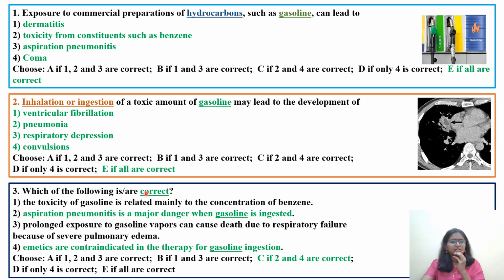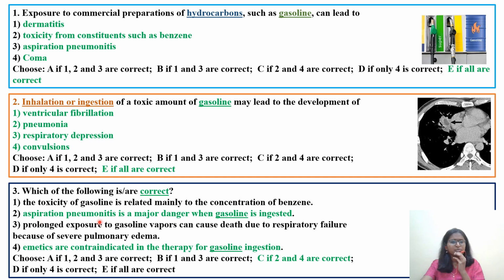Okay. Next, we'll see question number 3. Which of the following is or are correct? Option 1. The toxicity of gasoline is related mainly to the concentration of benzene. Actually, it is not related to the concentration of benzene. Benzene is one of the major components, but it is not directly proportional to the concentration of benzene.